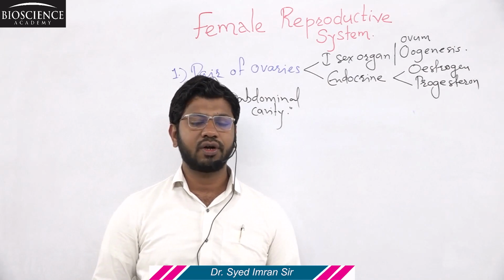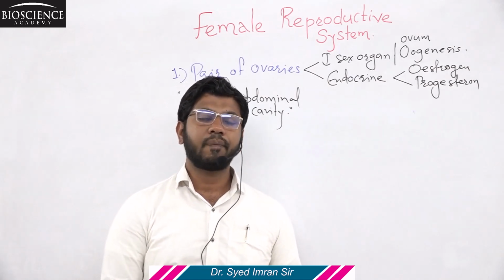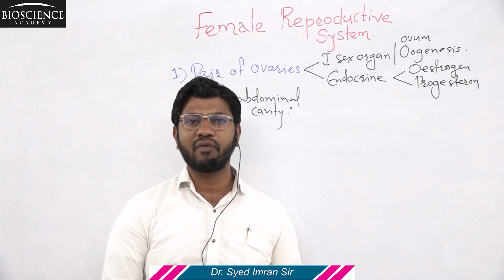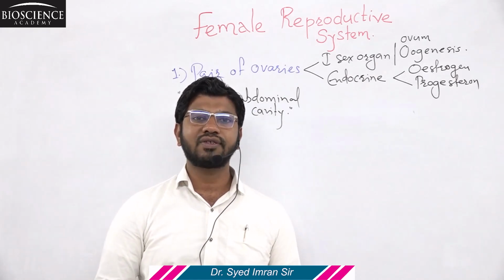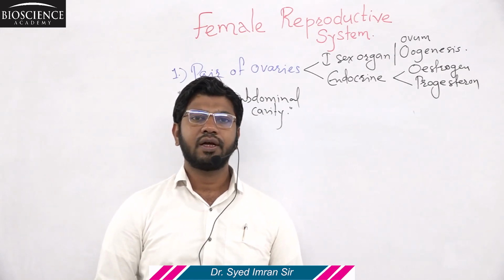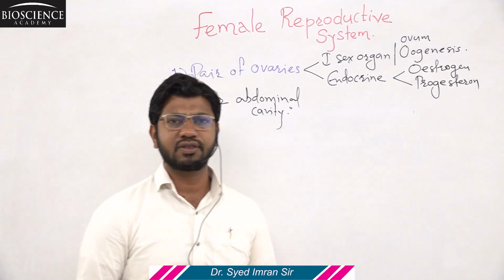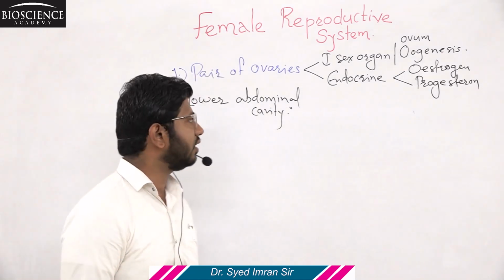They are located just outside it. But in the female, the pair of ovaries are located inside, at the lower portion of the abdominal cavity. Each ovary occupies one side of the abdominal chamber. This cavity is also called the pelvic region.